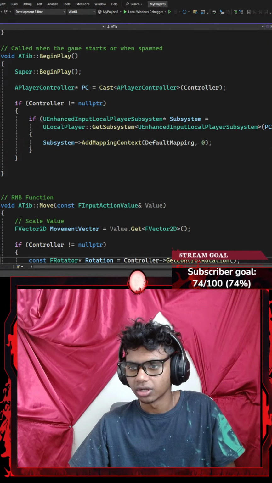No suitable conversion function F rotator. So no suitable conversion function. Controller get control rotation. I mean, I'm positive this is supposed to be correct, right?